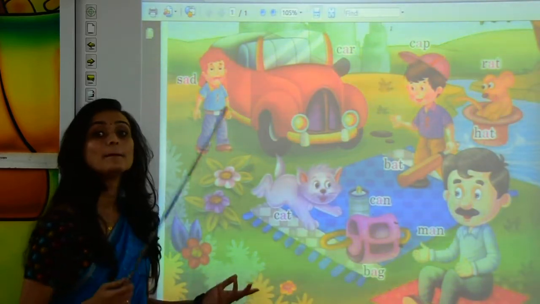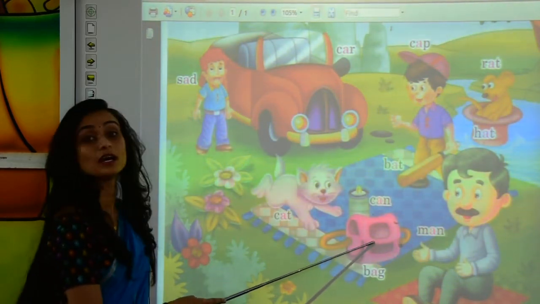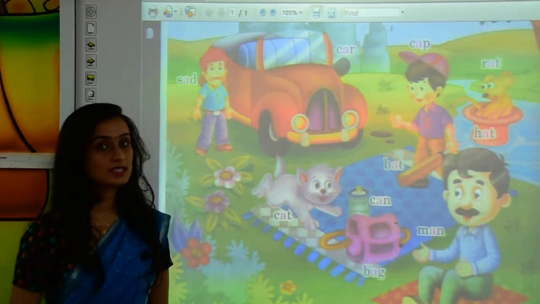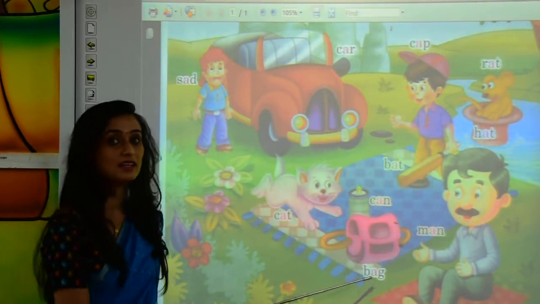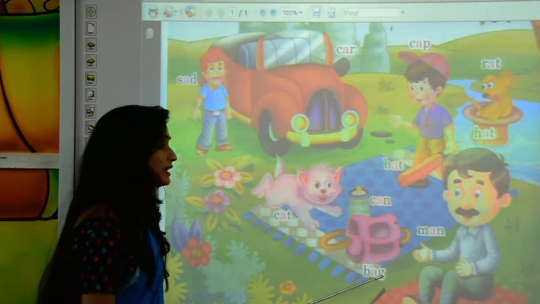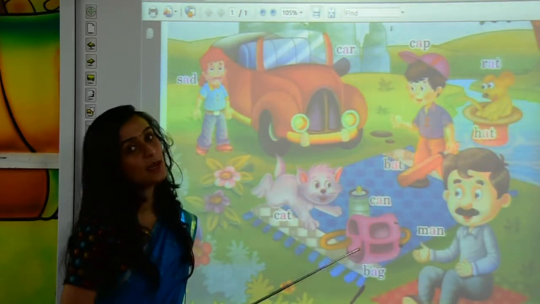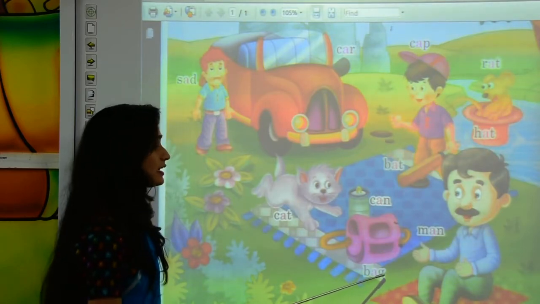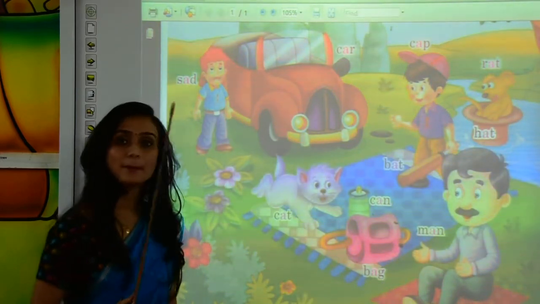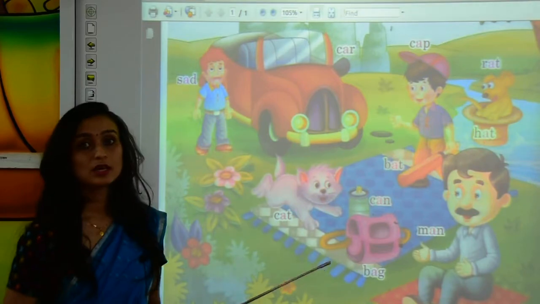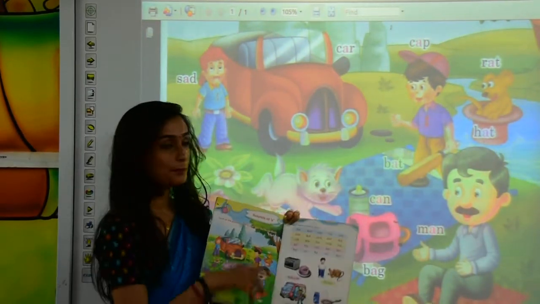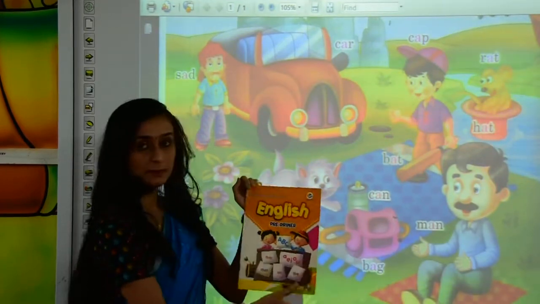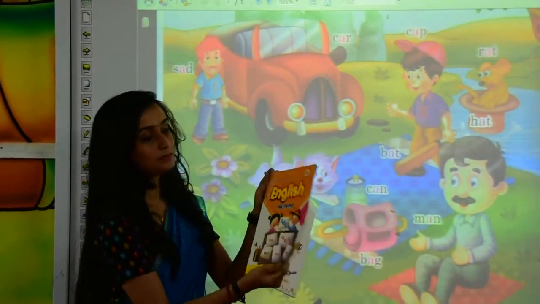This is a bag. And what is the spelling of a bag, kids? Yes, you can read it from here. You are right. B-A-G. Bag. So, kids, you have to read this picture from your pre-primer book, okay?